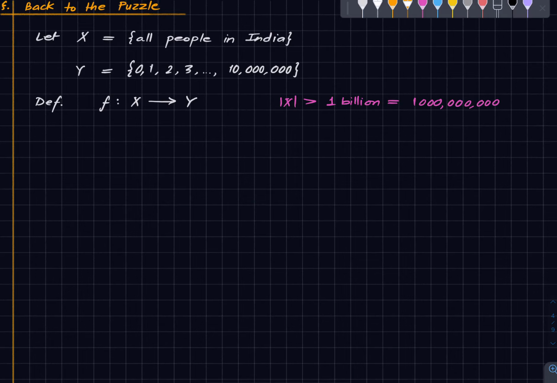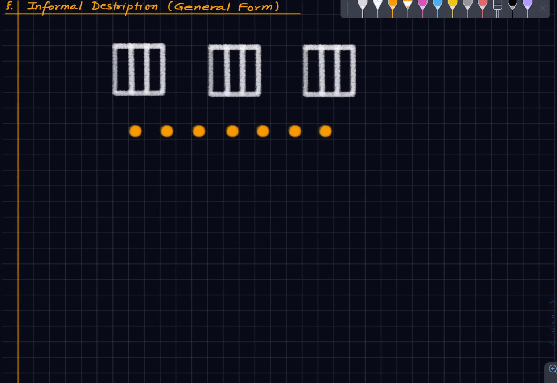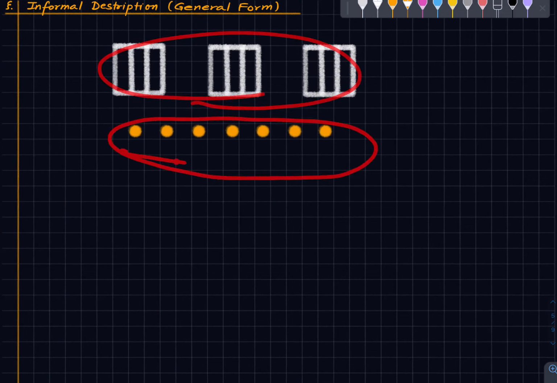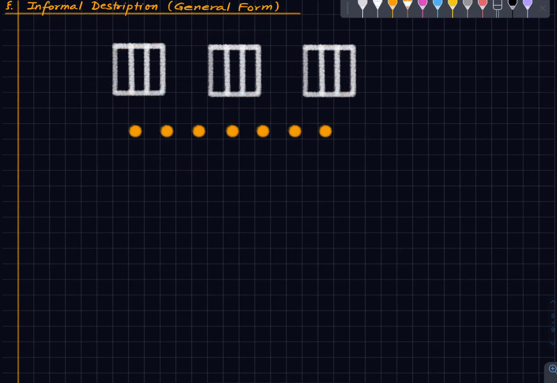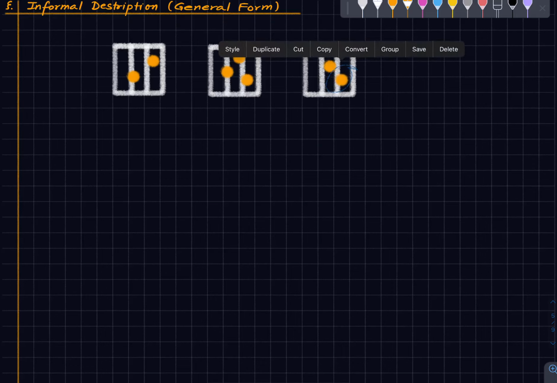And now let us look at a more general version of what we have done so far. So this time what we have is, again, 3 cages, but 7 pigeons. Okay, so let's try to put them in various cages. Maybe, whatever, just do your scheme. And you will find that no matter what you do, there will always be 3 pigeons in some cage. Meaning there will be a cage which will be accommodating at least 3 pigeons.